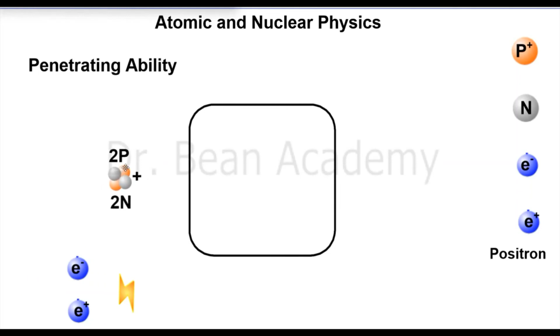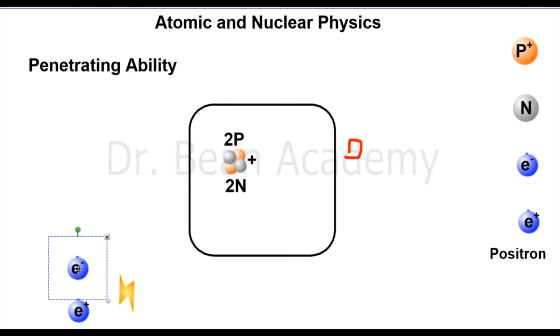For example, an alpha particle is coming. I want to know, after it enters the material, how much it can penetrate, because as it is coming it will start interacting with the atoms and then it will lose its energy and stop. So I will not see any alpha particle on the other side of the material here. Now if I send a beta particle, a fast moving energetic electron, it may enter and penetrate maybe deeper than the alpha particle, but still I may not find it on this side. If I put a detector here to see if it comes out of the material, it may not come out of the material.